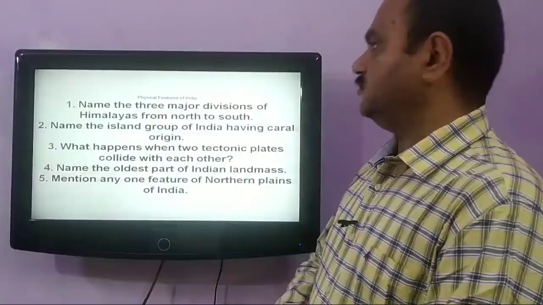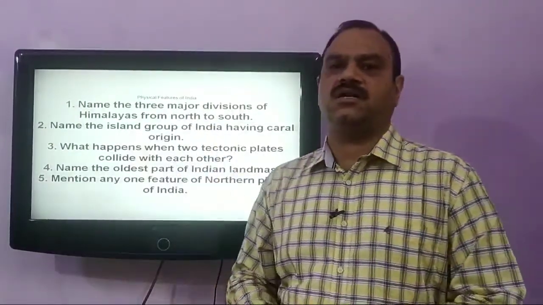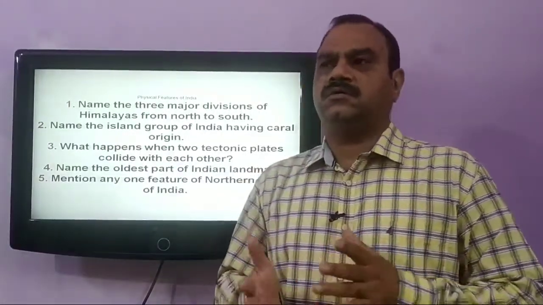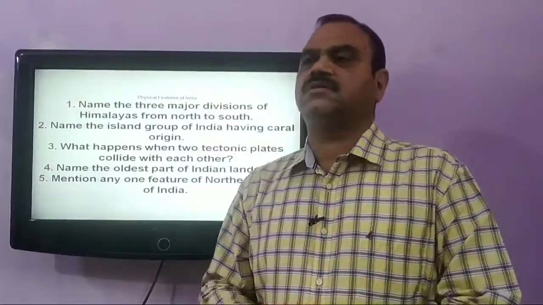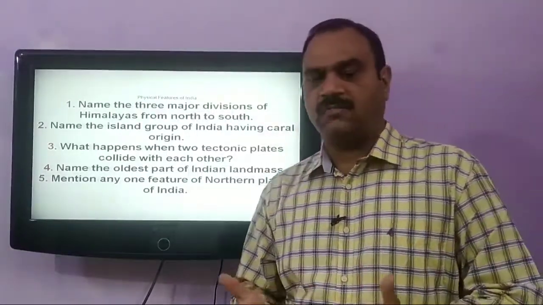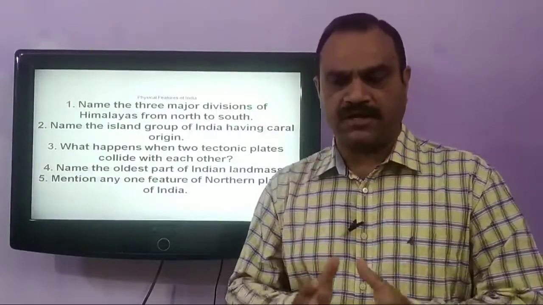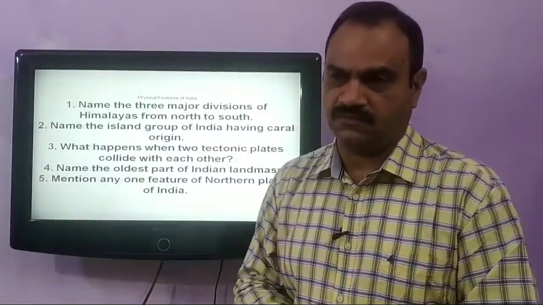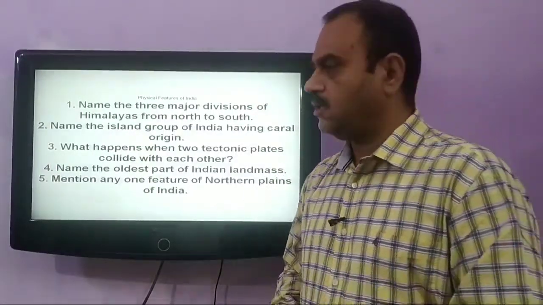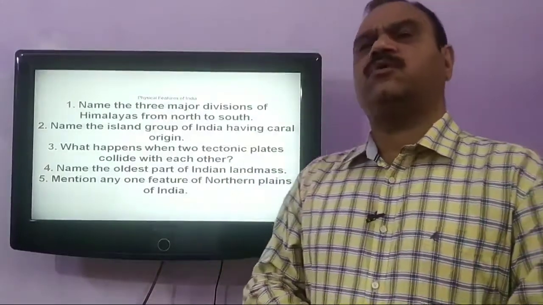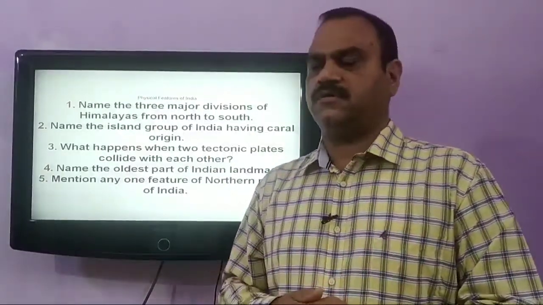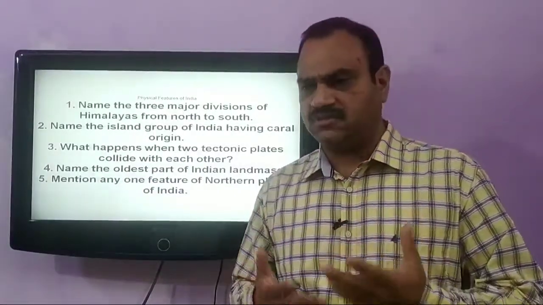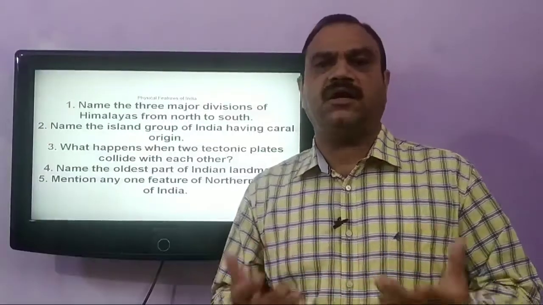And the third division of Himalayas is the Outer Himalayas or the Shivalik. The height of this Outer Himalayas is from 900 to 1,100 meters. This is the average height of the Shivalik mountain range. This Shivalik mountain range consists of very unconsolidated rocks, so it is more prone to earthquakes and landslides.